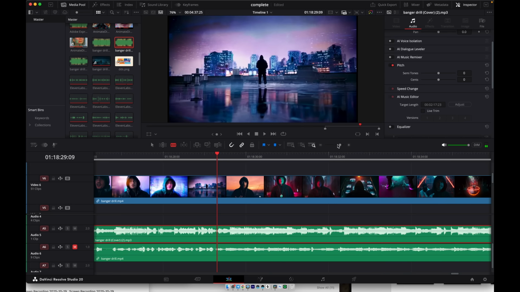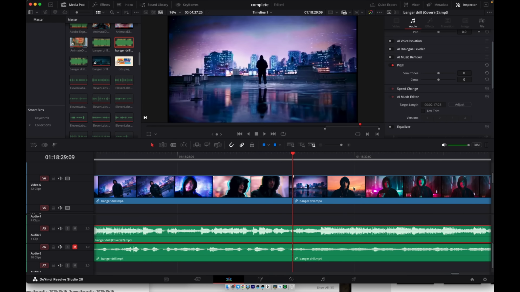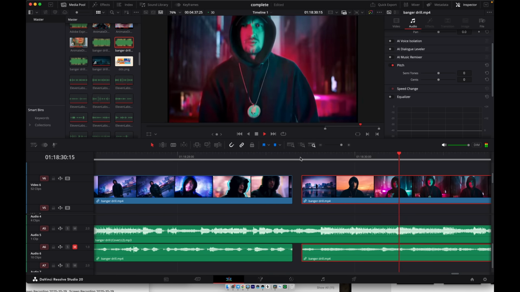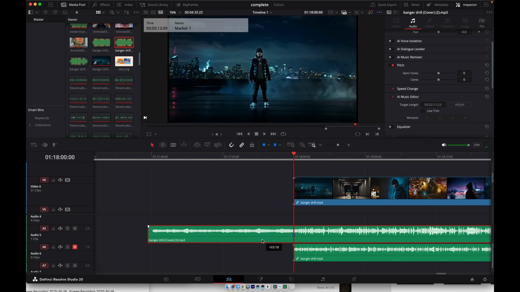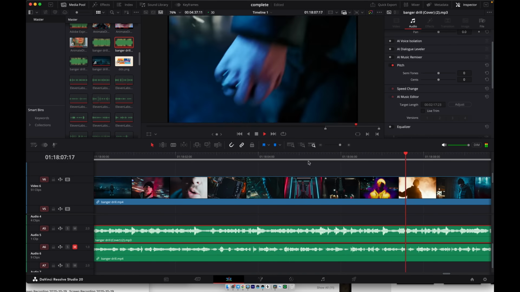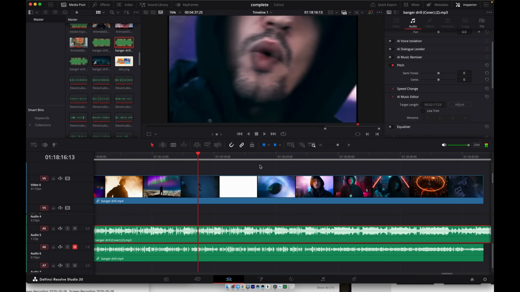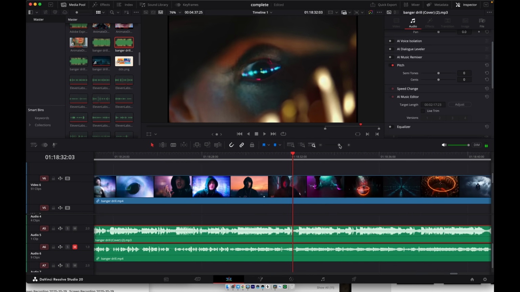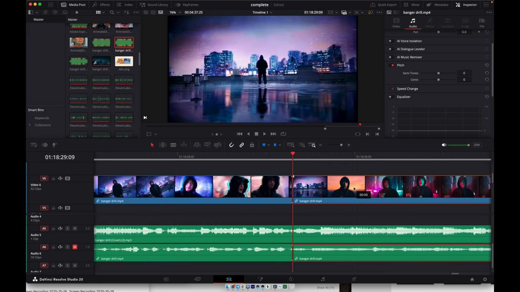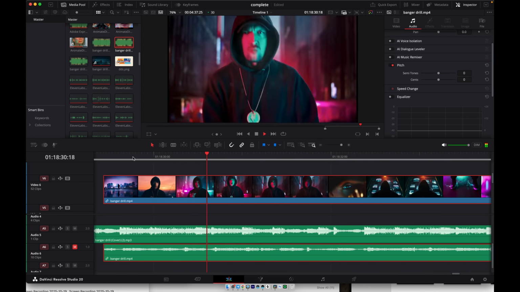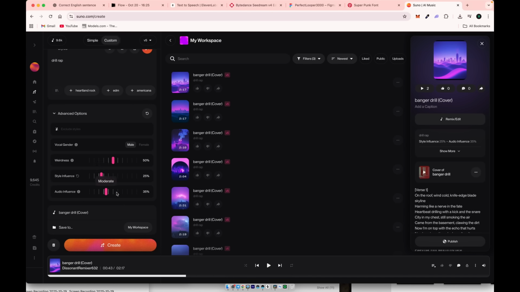Numbers. Nice. Our first verse fits well, but the chorus doesn't match, so I'll align it manually. Great. Only two parts were off. In your case, it might be a bit less or more, but hopefully you won't need to fix anything, just like the first time when we used the 30-second segment. If you have some editing skills, it's an easy task to match everything manually. But if not, simply use 30-second clips as the cover for SUNO and apply the settings I mentioned earlier. Let's see the shot.